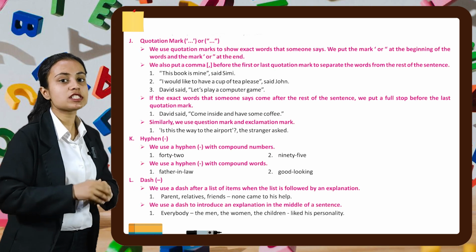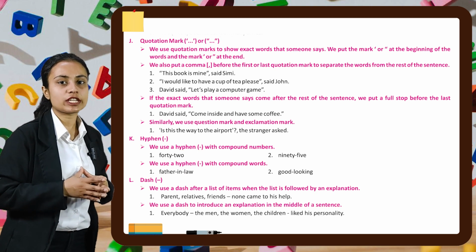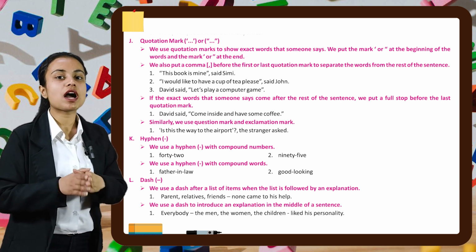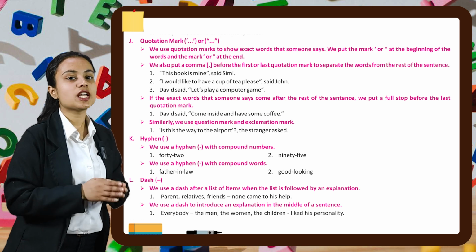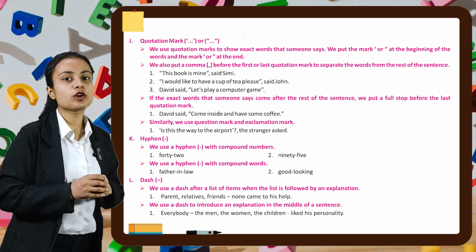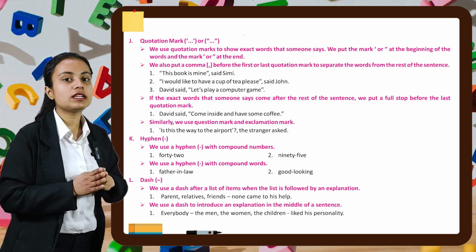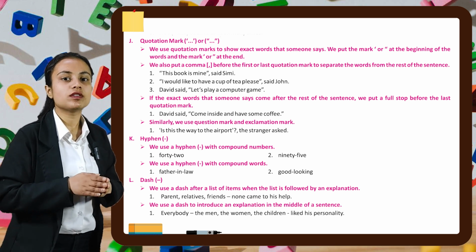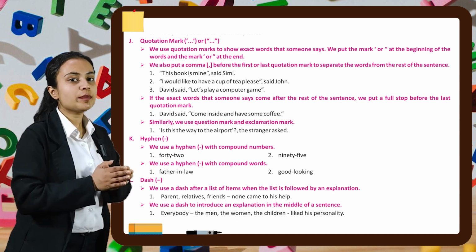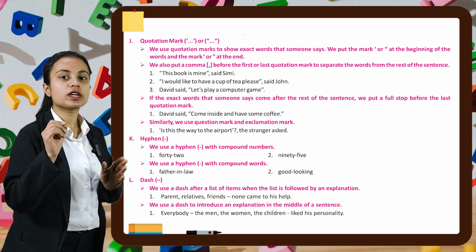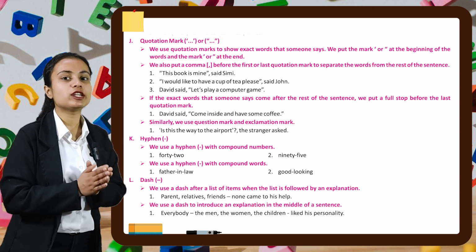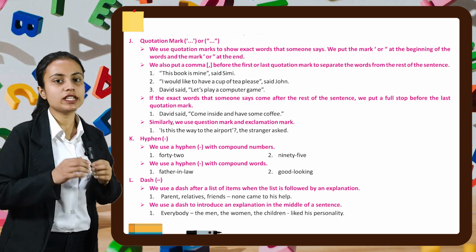Now our next topic is quotation marks. We use quotation marks to show exact words that someone says. We put the mark, single or double, at the beginning of the words and the same mark at the end. We also put a comma before the first or after the last quotation mark to separate the words from the rest of the sentence. For example, "This book is mine," said Simi. Similarly, in the second example, we have "I would like to have a cup of tea, please," said John.